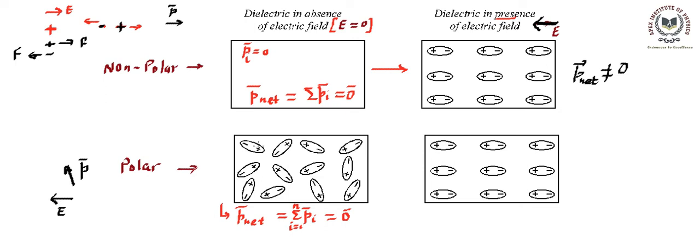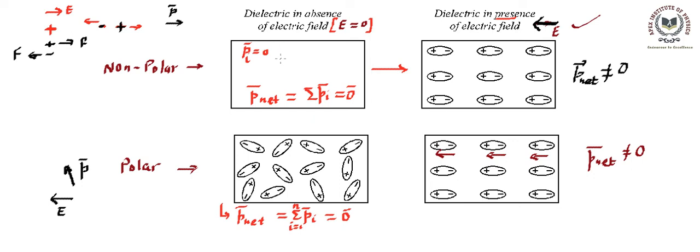So all the dipoles which were randomly oriented will try to reorient themselves in the direction of the field. Hence these dipoles are going to be reoriented in this direction, which is the direction of the applied external field. So again you will find in this case the net electric dipole moment will not be zero. That means polar molecules will also have a non-zero net electric dipole. Non-polar molecules will also have a non-zero net electric dipole moment, and this occurs when the external field is applied. In absence of field, you find both will have zero dipole.